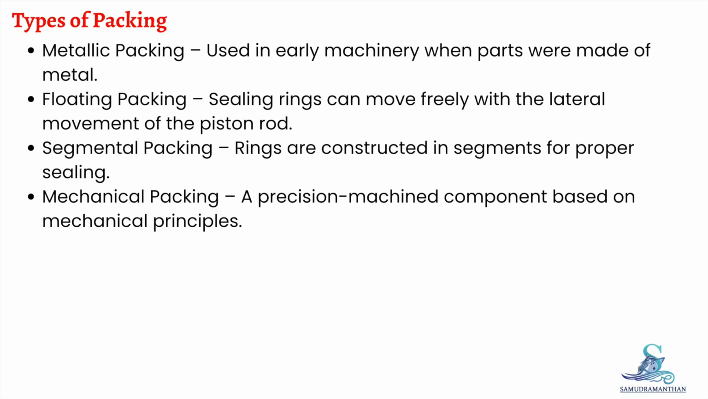Packing is essential for sealing moving parts such as piston rods and compressors. There are different types: metallic, floating, segmental, or mechanical. Metallic packing was used in early machinery when most parts were made of metal. Floating packing consists of sealing rings that move freely with lateral movement of the piston rod. Segmental packing consists of rings that are made in segments for precise sealing. Mechanical packing is a precision machine component that functions on mechanical principles.